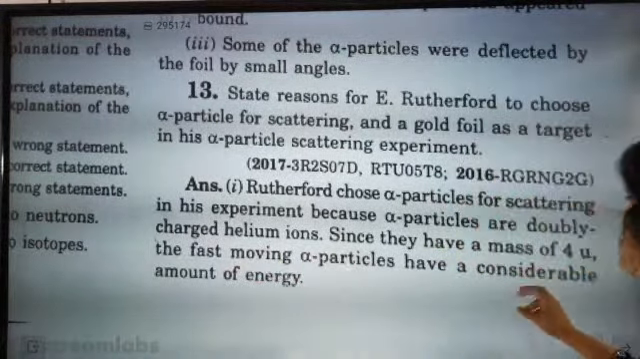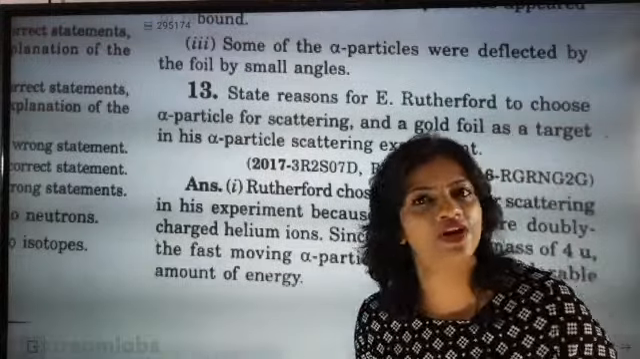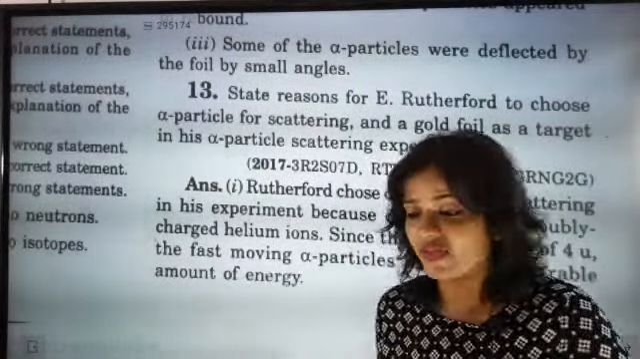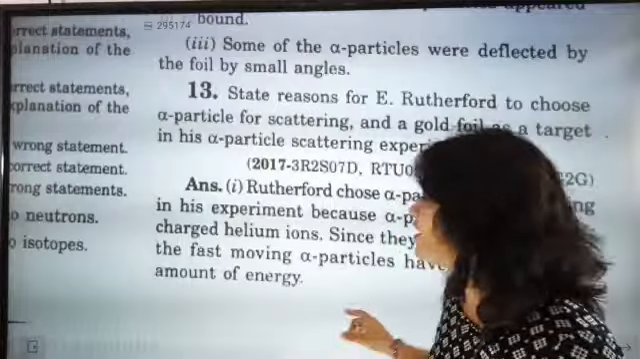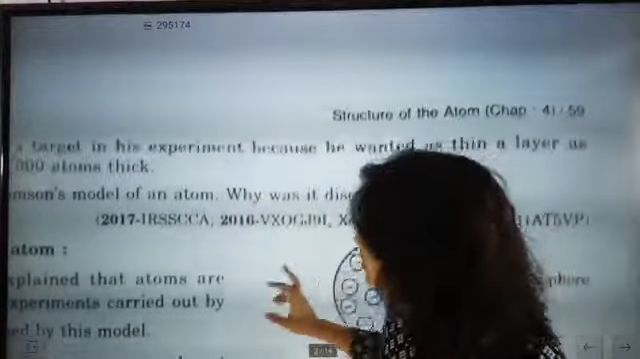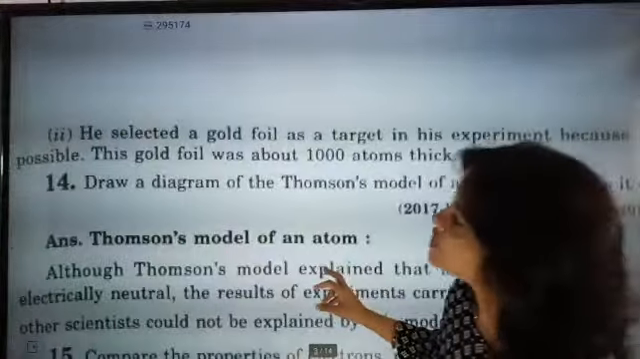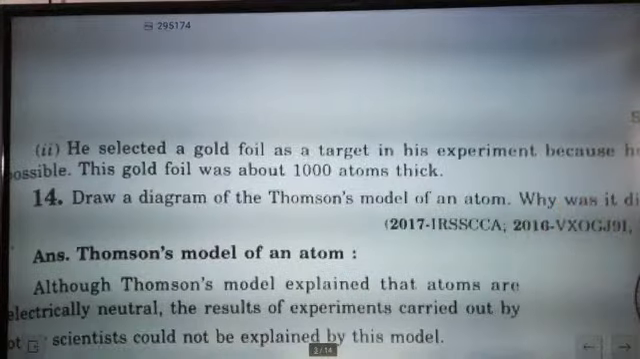The fast moving alpha particles have a considerable amount of energy, and they are quite active, and they have a high penetration power. So shall we go to the next question, please? He selected gold foil as a target in his experiment because this gold foil was about 10,000 atoms thick.